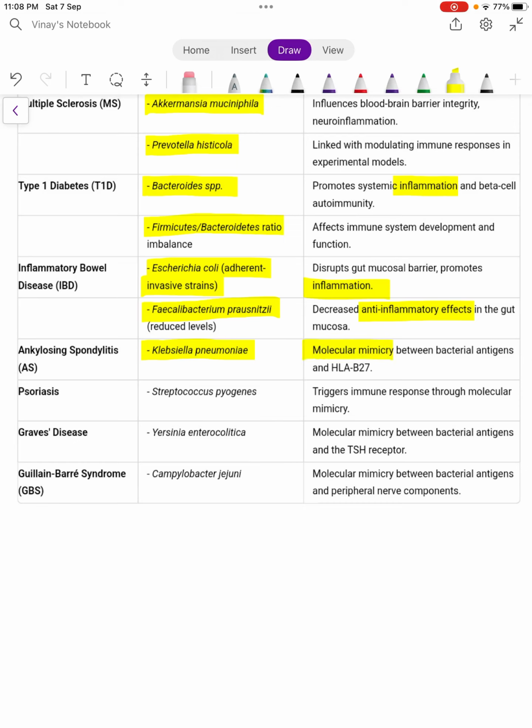Ankylosing spondylitis, Klebsiella pneumoniae. Okay, molecular mimicry, especially in patients who are HLA-B27 positive. Psoriasis, Streptococcus pyogenes, even that causes a molecular mimicry effect. Okay, next is Graves' disease, that is because of Yersinia enterocolitica. It is molecular mimicry, especially the antigens mimicking the TSH receptor, so that's why there are auto antibodies against the TSH receptors. GBS, which is very famous, we already know about it, Campylobacter jejuni, it also causes molecular mimicry.